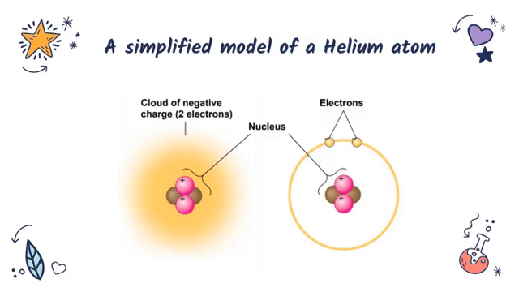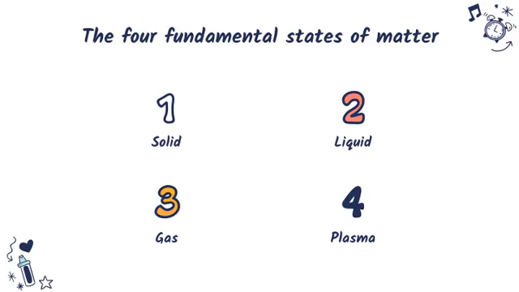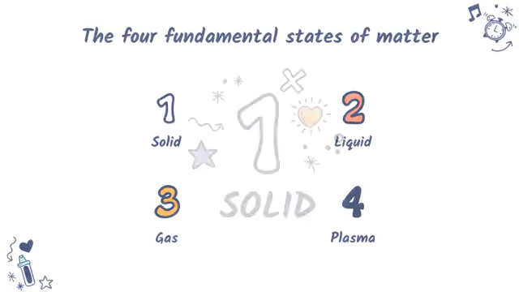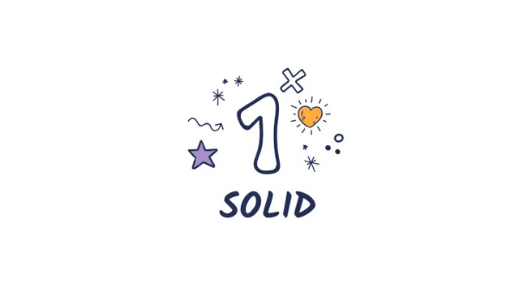In this picture we can see a simplified model of the helium atom. The nucleus as shown here is composed of both the neutrons and the protons. The electrons, on the other hand, will revolve around the nucleus. There are four states of matter which can be seen in everyday life, and they are solid, liquid, gas, and plasma. Firstly, let's begin with the solid state of matter.